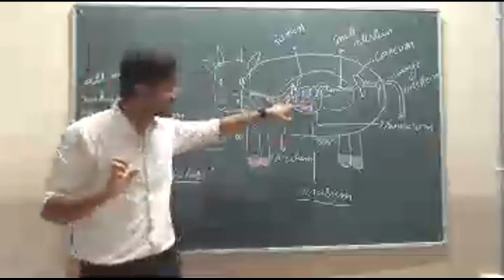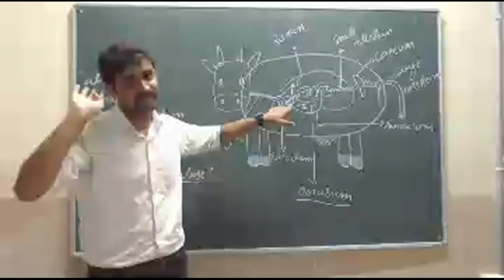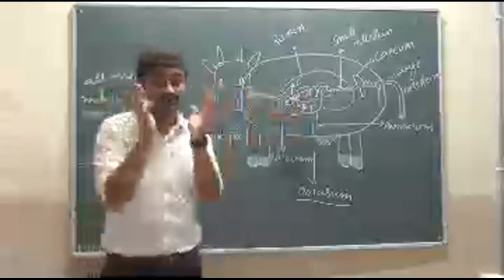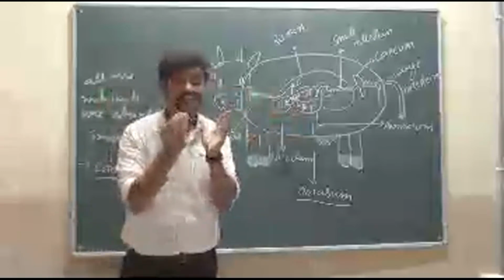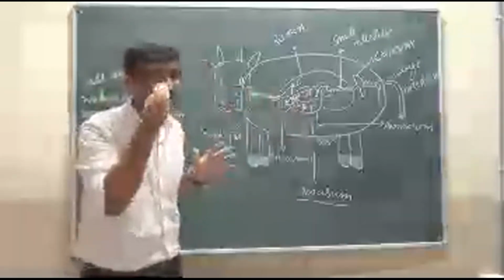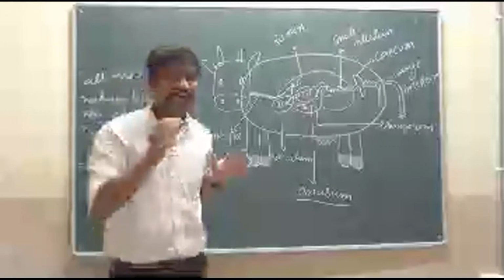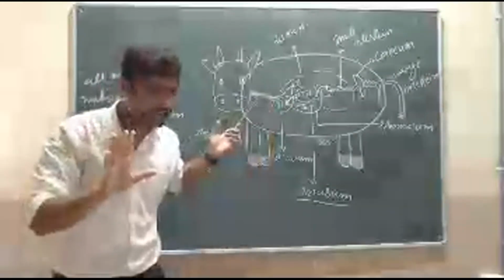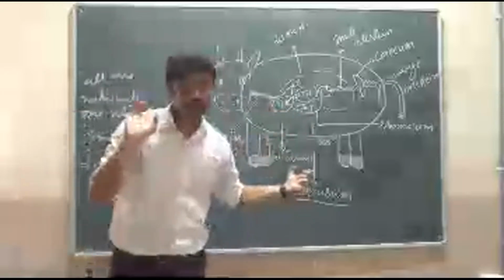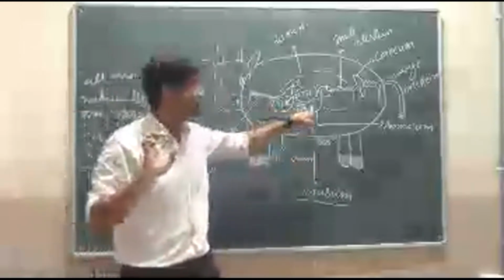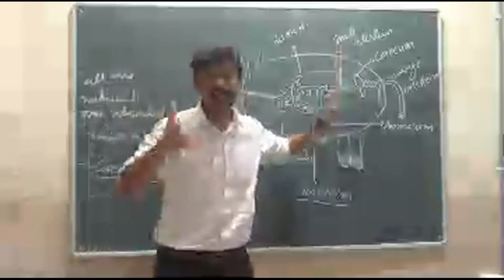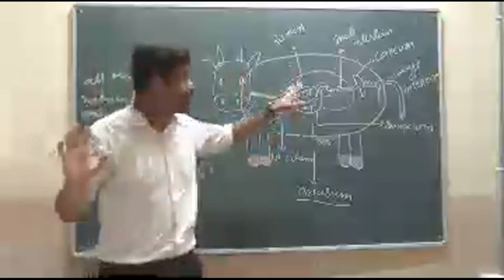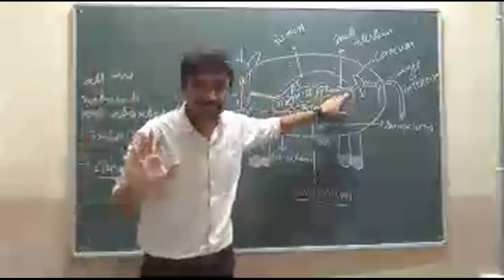Then again it enters into the fourth chamber. In the fourth chamber, the glands will secrete acids. Those acids kill the bacteria as well as digest the protein. Okay, this is about the fourth chamber. Understood? Then that food enters into the small intestine. In the small intestine, all the nutrients are absorbed.